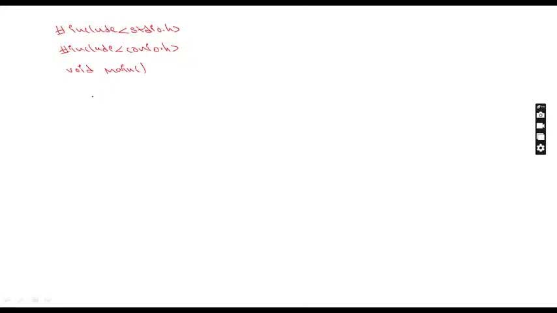Here we write enum week, and inside it Sunday, Monday, Tuesday, Wednesday, Thursday, Friday, Saturday. Close it with a semicolon.